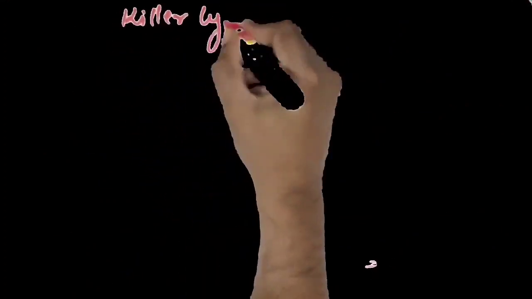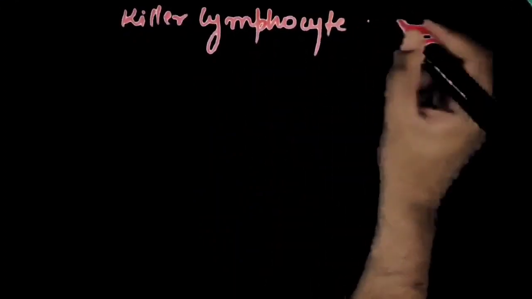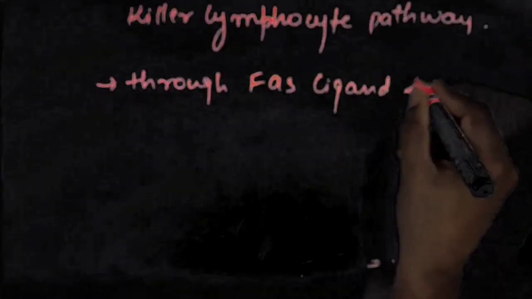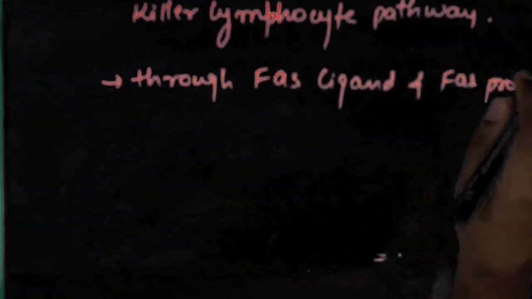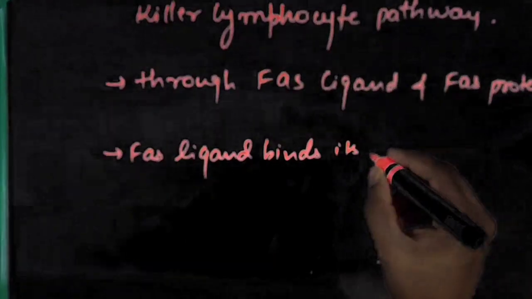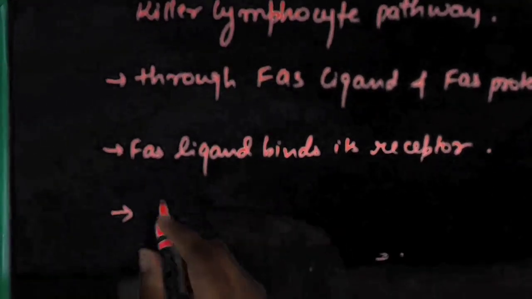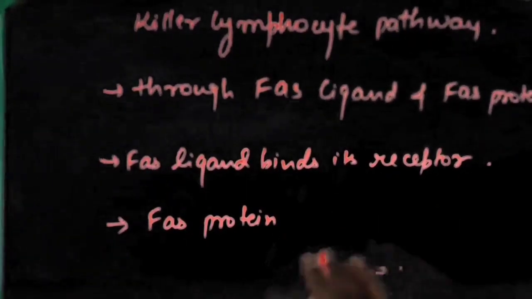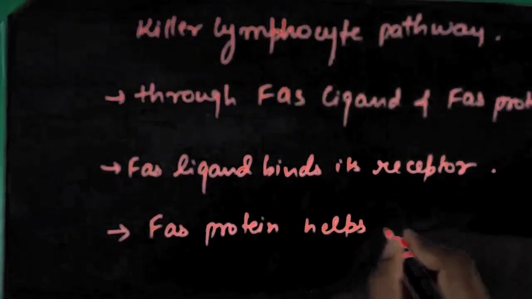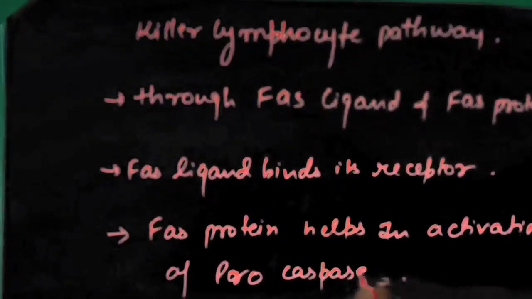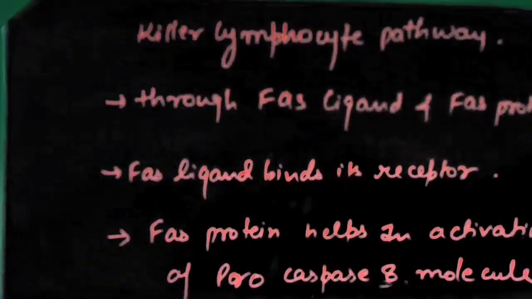Another commonly observed extrinsic pathway of apoptosis in humans is by killer lymphocytes through FAS ligand and FAS protein. The FAS ligand binds to its receptor called FAS on the plasma membrane of the target cell. The FAS protein can recruit intracellular adapter proteins that can aggregate procaspase 8 molecules, which helps in activation of caspase 8. The activated caspase 8 further activates caspase 3, which carries out the cell destruction process of extrinsic apoptosis.